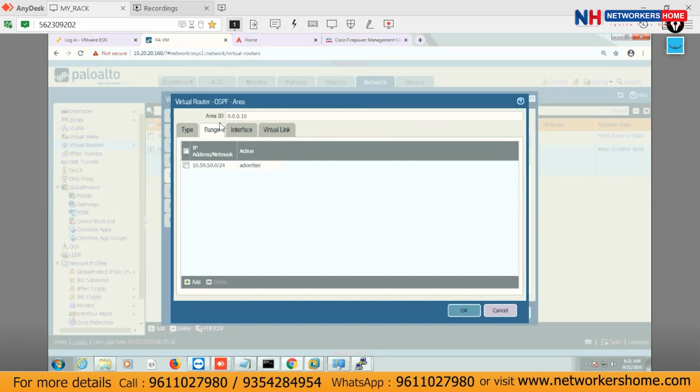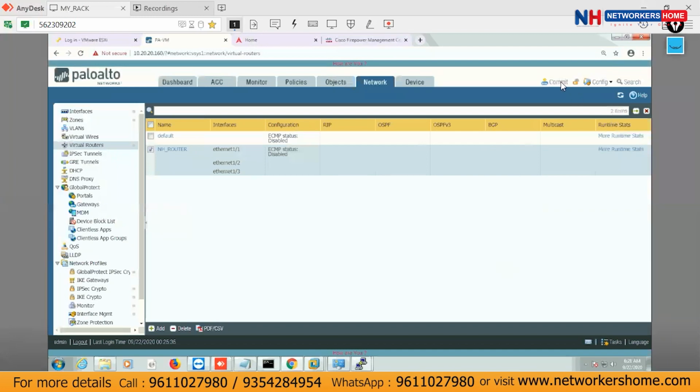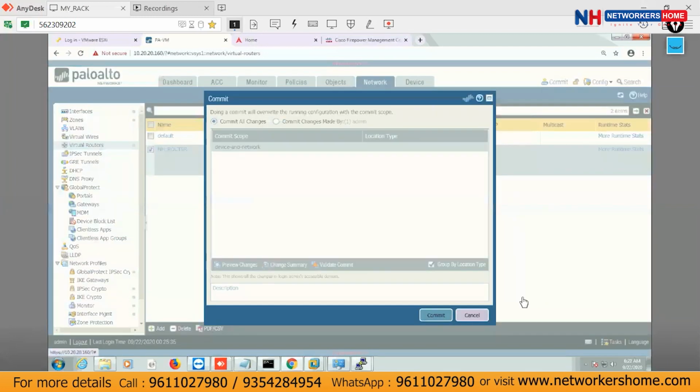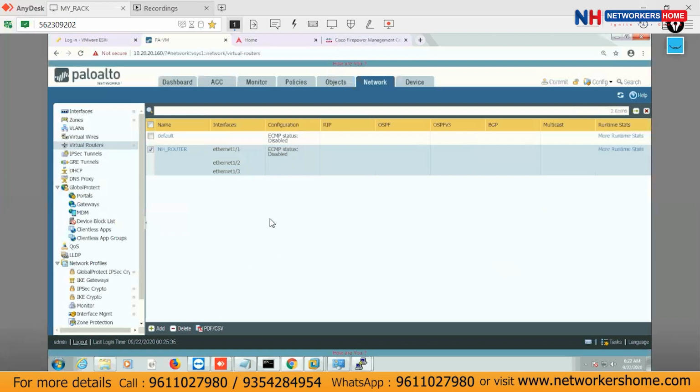This is the sequence over here. Directly 10 you can't define. It will show you that this is invalid. You will define it this way. Can you see? We are getting the red line, which means invalid IP address. So you have to define it this way. Make it okay. Commit. This is done here.